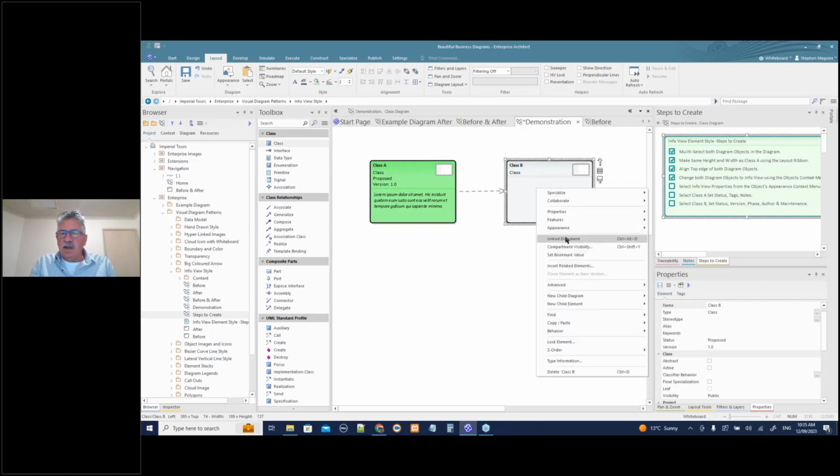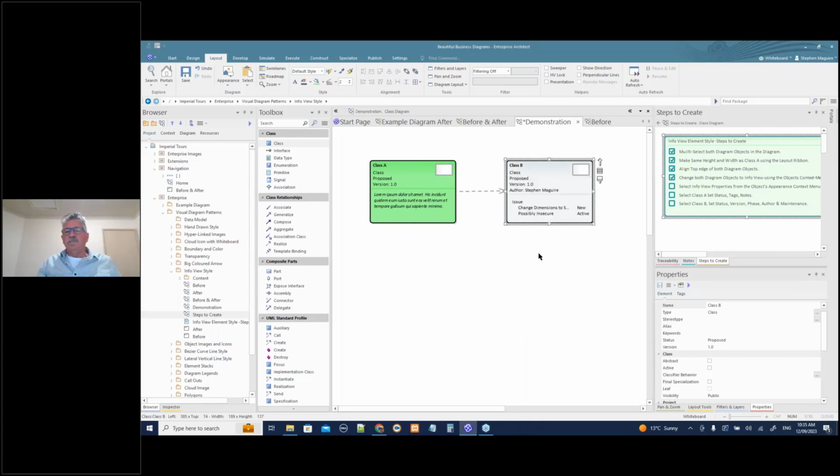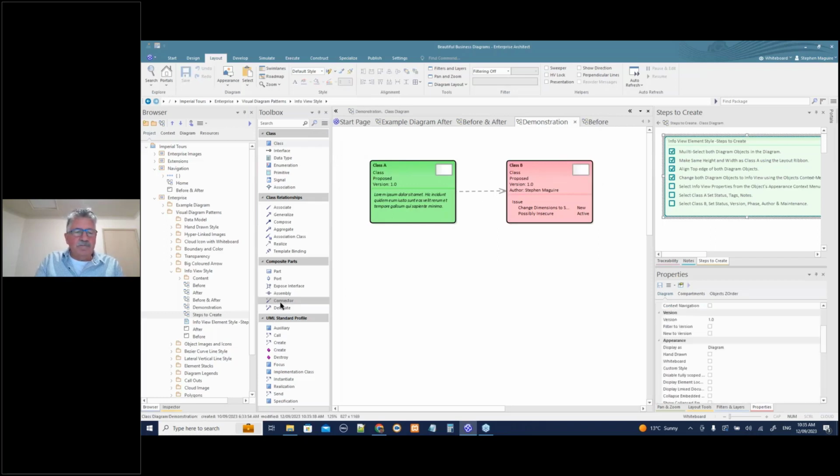Nothing displayed there. Again, the info view properties. And this time let's go status, version, author, maintenance items there as well. And we've got author there as well. And I think we wanted notes, was there, but let's do that. So there we have it. So again, let's just change the color of that, make it a little bit more appealing. What were those maintenance item things there?